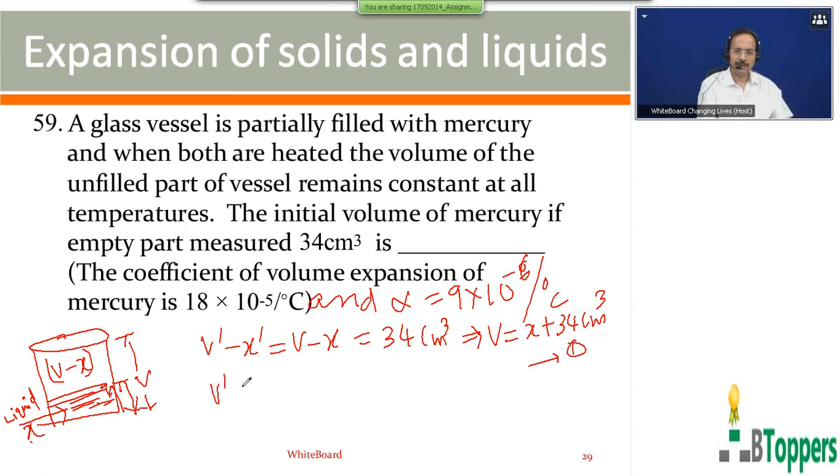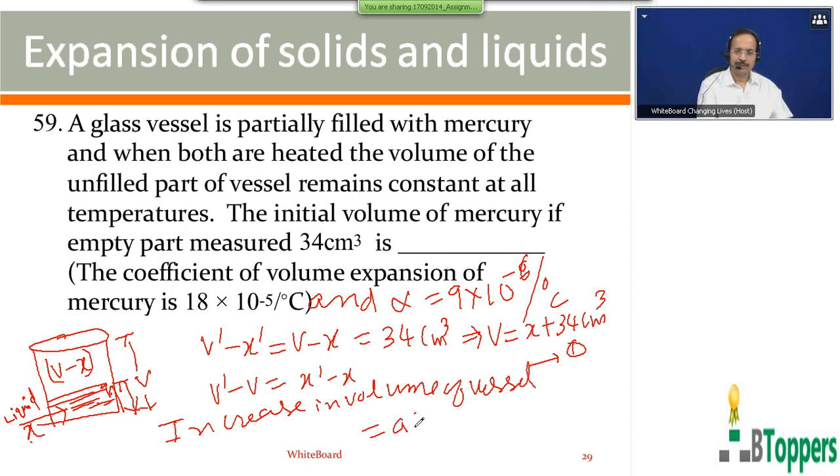Now from the same equation you can write V dash minus V equal to X dash minus X. V dash minus V is the increase in the volume of the vessel, and X dash minus X is the actual or real increase in the volume of mercury or liquid.